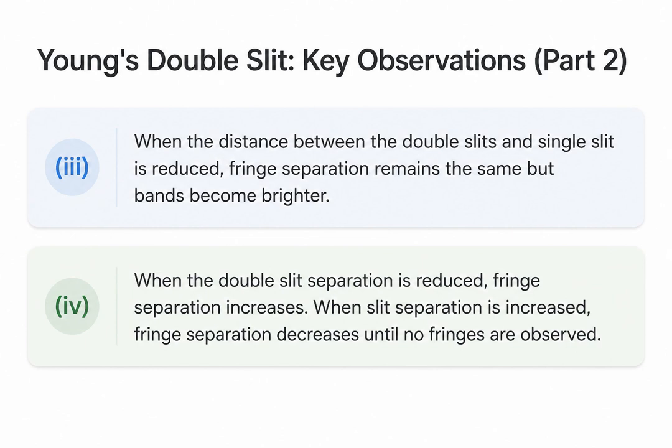However, the distance between the two slits themselves is critical. If we reduce the double slit separation, the fringes on the screen spread further apart. Conversely, widening the gap between the slits packs the fringes closer together, eventually blurring them out entirely.